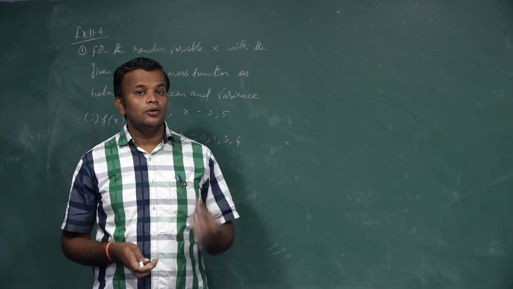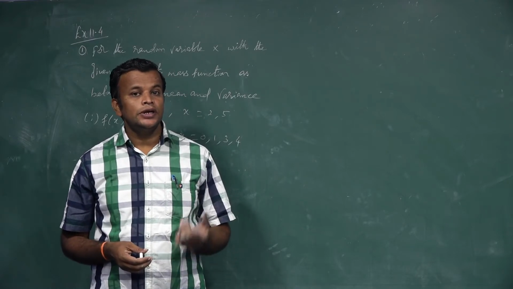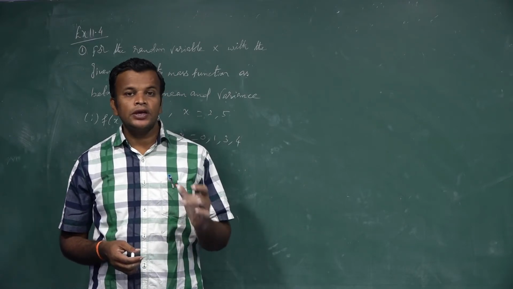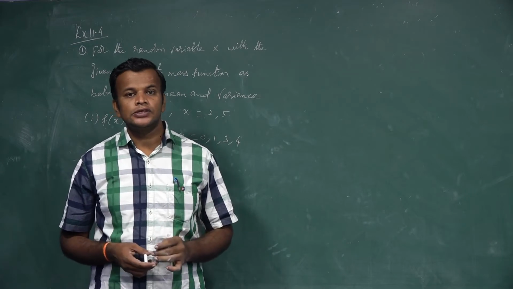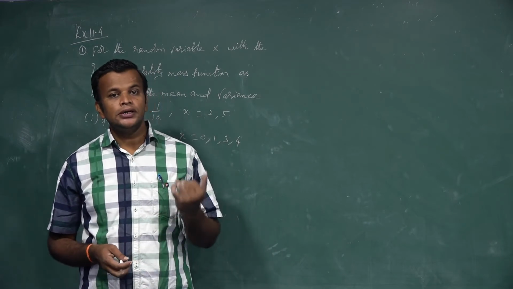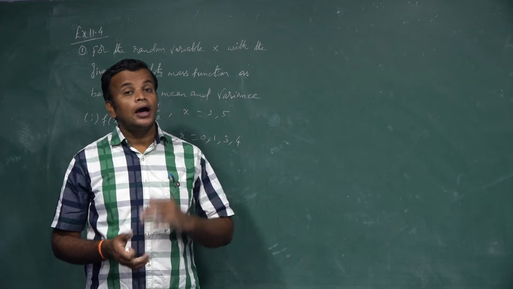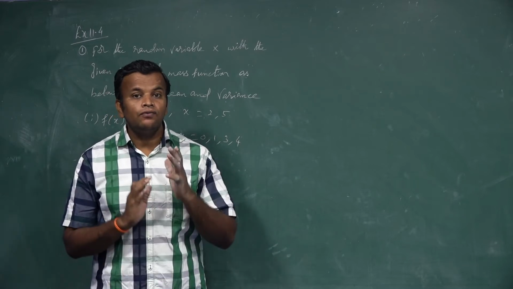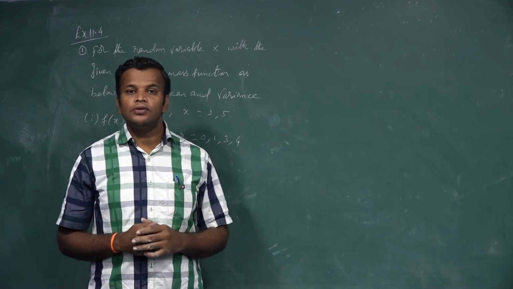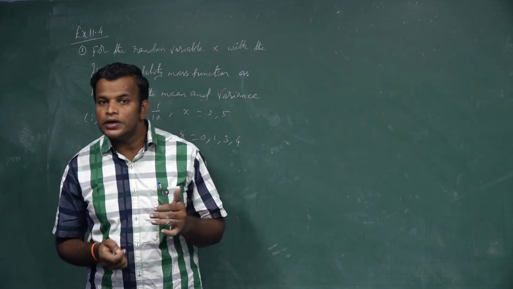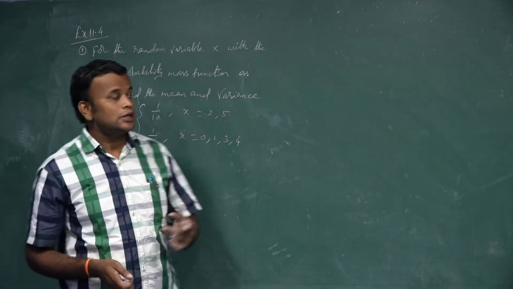E of x, if it is discrete, is equal to summation of x into f of x. E of x square is summation of x square into f of x. And the formula of variance is V of x equal to E of x square minus E of x the whole square. Now we see the sum.